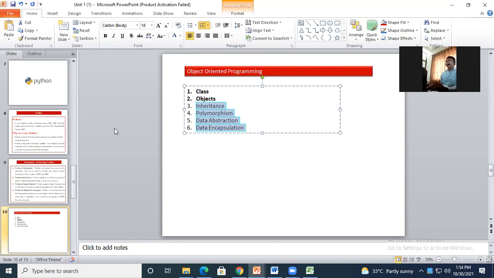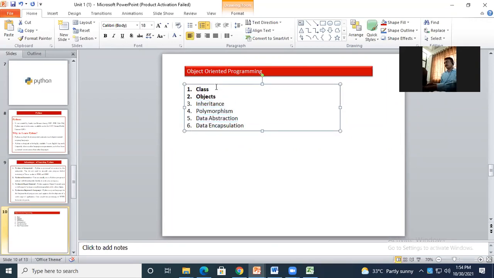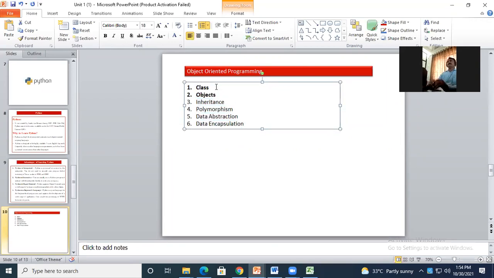Inheritance in a simple way. Okay, I will take the example of blood group. Okay, my blood group.